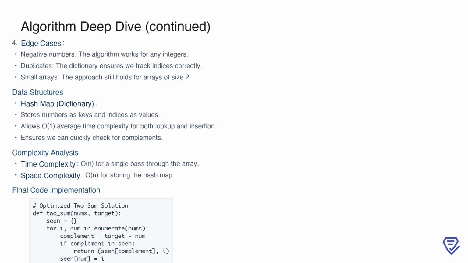The hash map is the key data structure in this approach. It allows us to store numbers as keys and their indices as values, enabling O(1) average time complexity for both lookups and insertions. This efficiency makes it a powerful choice for solving the problem. Overall, the time complexity of the solution is O(n), as we only make one pass through the array, and the space complexity is O(n), due to the hash map.